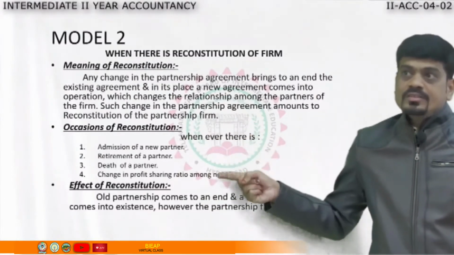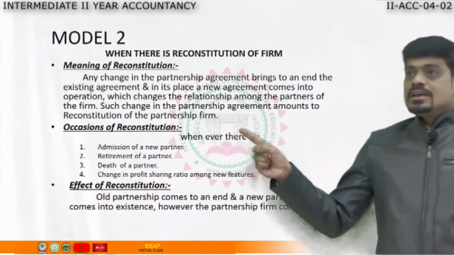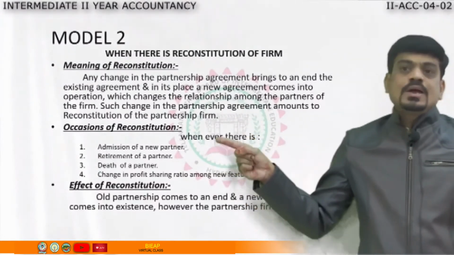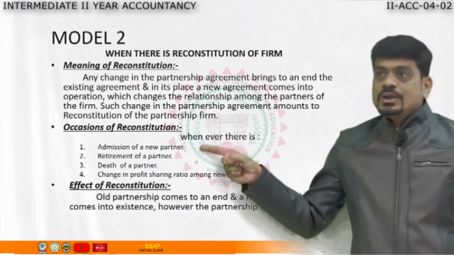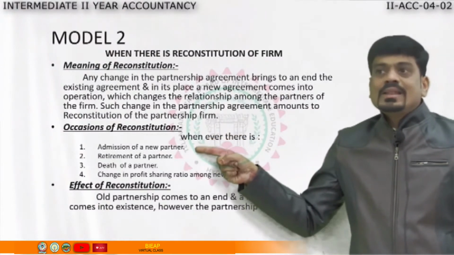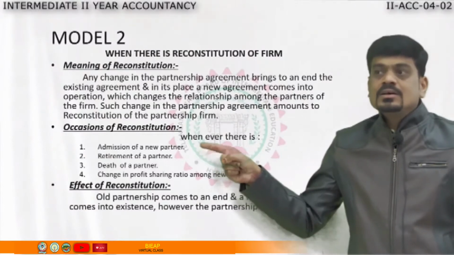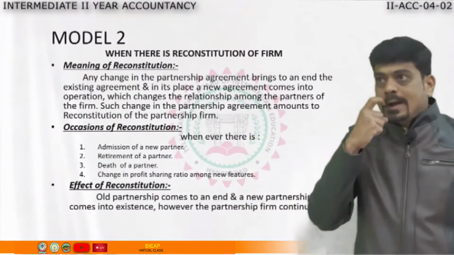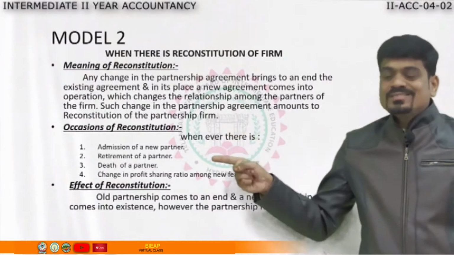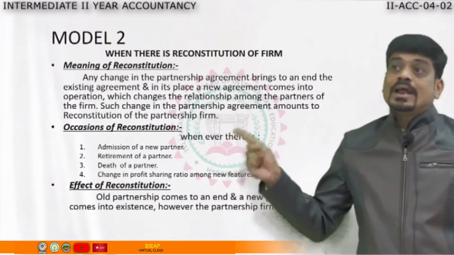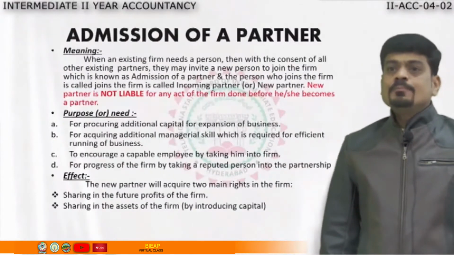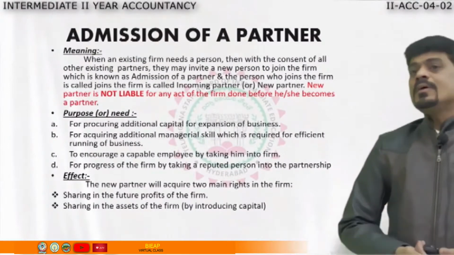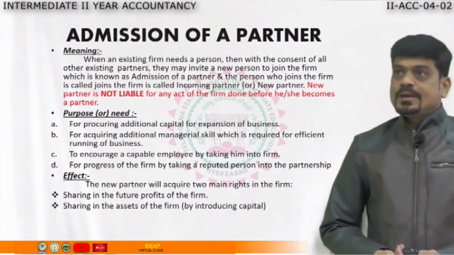Based on this reconstitution, in our intermediate syllabus we are prescribed how to do the problems, that is, how to reconstitute the firm when there is admission of a partner and retirement of a partner. My focus in today's class is to teach you about admission of a partner. This is one of the important 20 marks questions which we can expect.